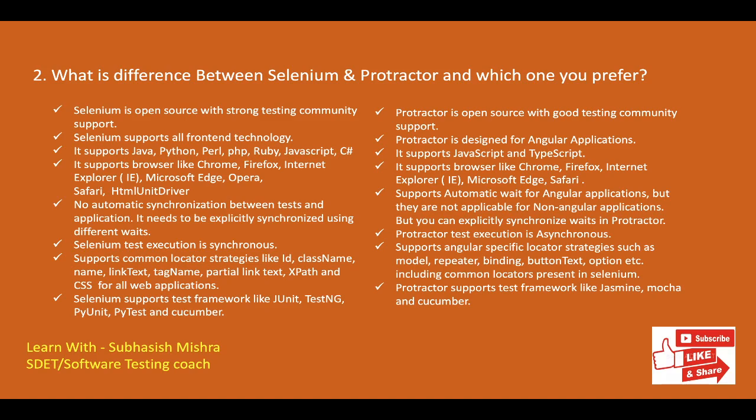Selenium test execution is synchronous, whereas Protractor test execution is asynchronous. So what is the meaning of synchronous and asynchronous? Synchronous is like one thing will happen at a time. You cannot perform multiple things at one time. And everything will happen step by step. The previous task is completed, then only the next thing can be started. That is known as synchronous.